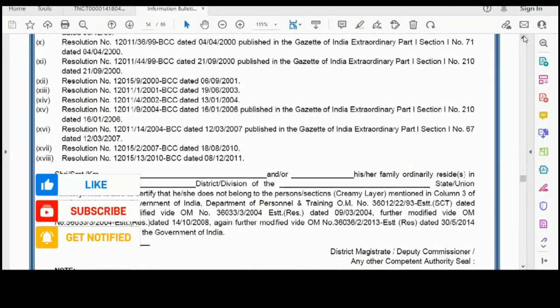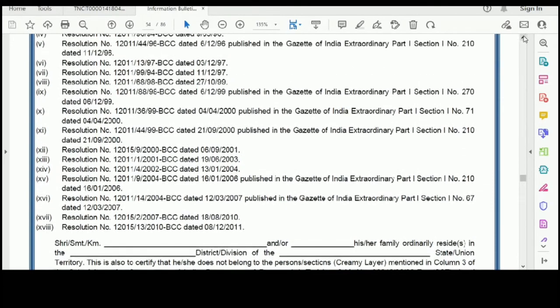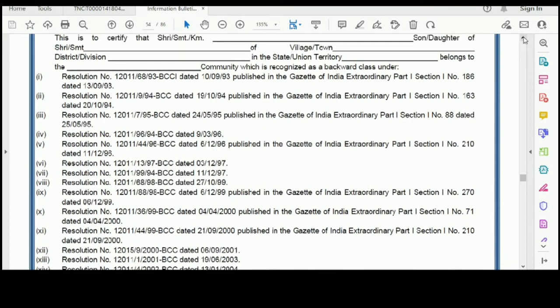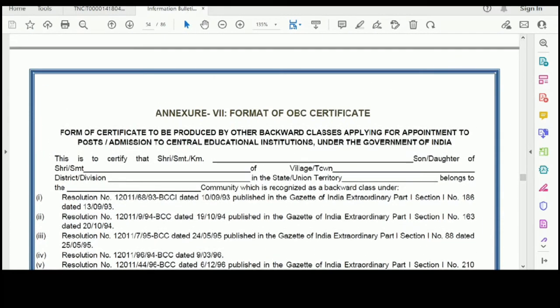But in CSCR OBC, not every OBC candidate will get reservation. Only OBC non-creamy layer alone will get reservation. For that, your parents' income should be below 8 lakhs. Only then are you eligible to apply under the OBC category, or else you won't be eligible for applying under the OBC certificate or OBC NCL category certificate. It does not depend on you, it depends on your parents' income only. Your parents' income should be below 8 lakhs, only then are you eligible to apply under this OBC non-creamy layer.